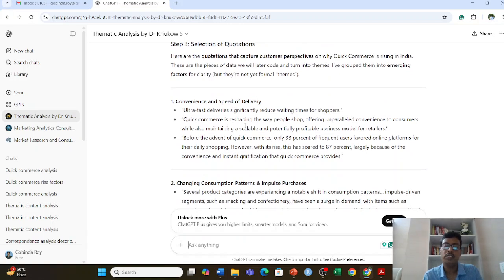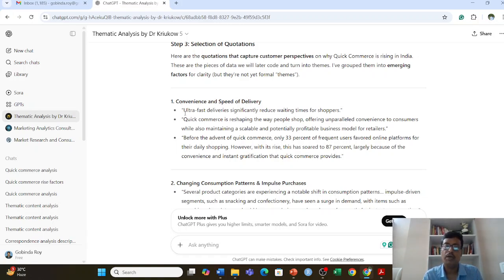At this stage we can see it here, the convenience and speed of delivery, because I mentioned what are the factor important for the rise up. So they have considered the convenience and speed of delivery, and here you can see certain quotation they have taken it. The ultra fast delivery significantly reduces waiting time for the shopper, right? And you know, when we use the generative AI, there is a problem of hallucination, but here we try to minimize it, because already I instructed in my prompt that whatever you deliver, it should be based on the content I have attached.